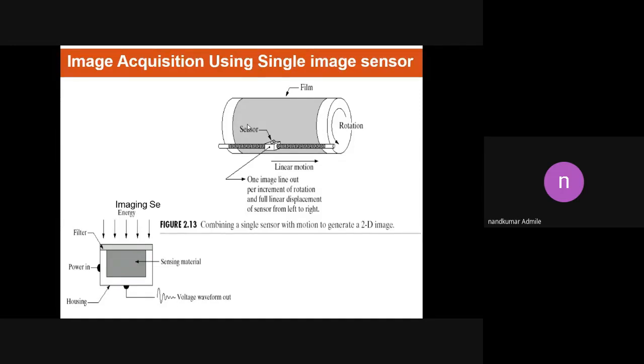Based on these two directions we can represent the image in two dimensions, in the x-axis and the y-axis. So by making this arrangement we can form a two-dimensional image. Okay, everyone clear?